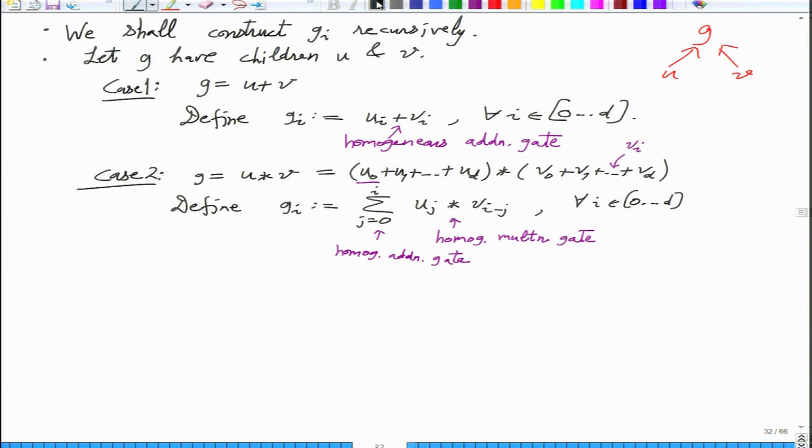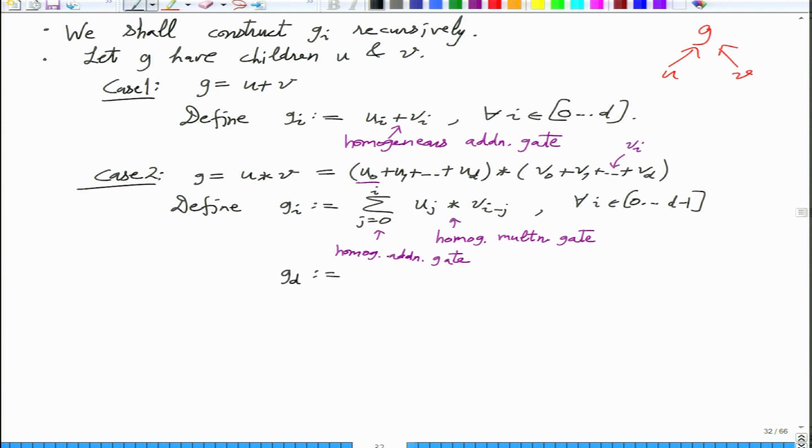Actually, one has to be careful here also. In the boundary case, you should only go up to d minus 1, because if you start introducing the dth part, there it's inhomogeneous. But then you can define it easily.